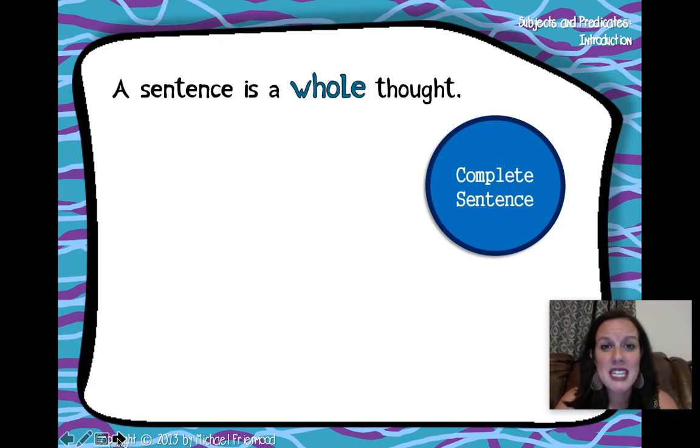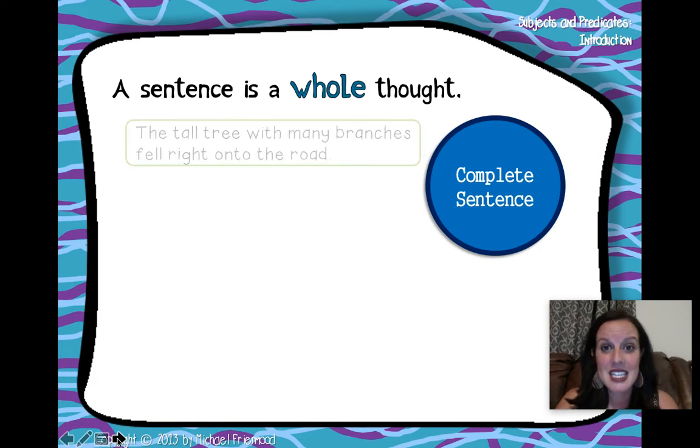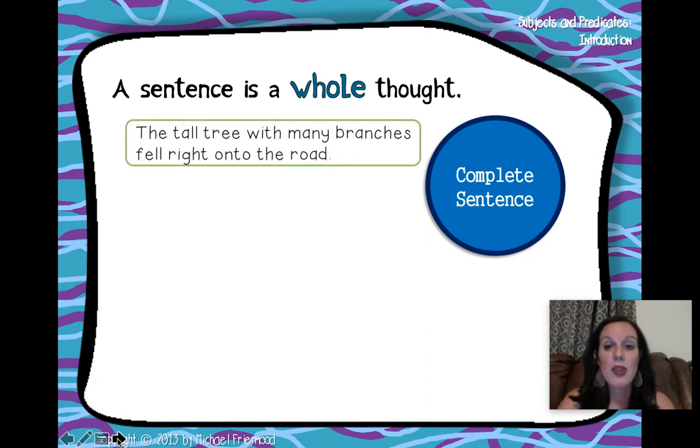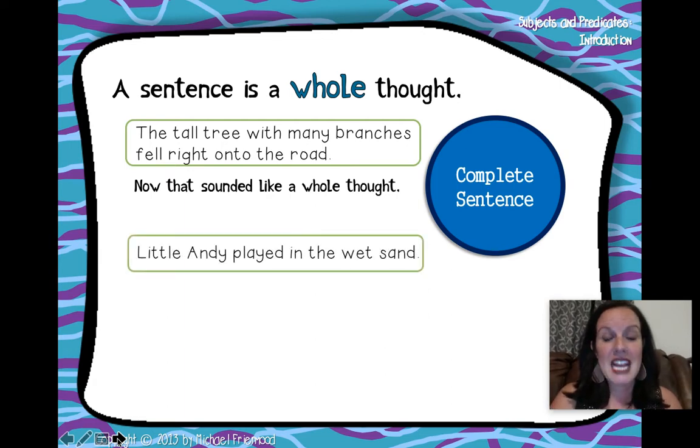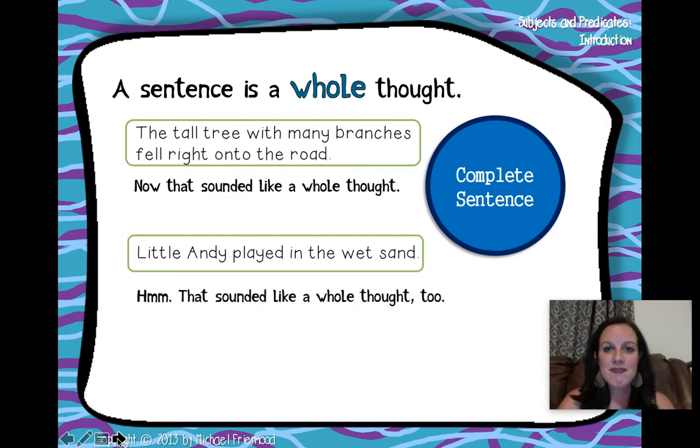In order for something to be a complete sentence, it has to be a whole thought. The tall tree with many branches fell right onto the road. Now that sounds like a whole thought. Little Andy played in the wet sand. That sounds like a whole thought too. And now we know who played in the wet sand.